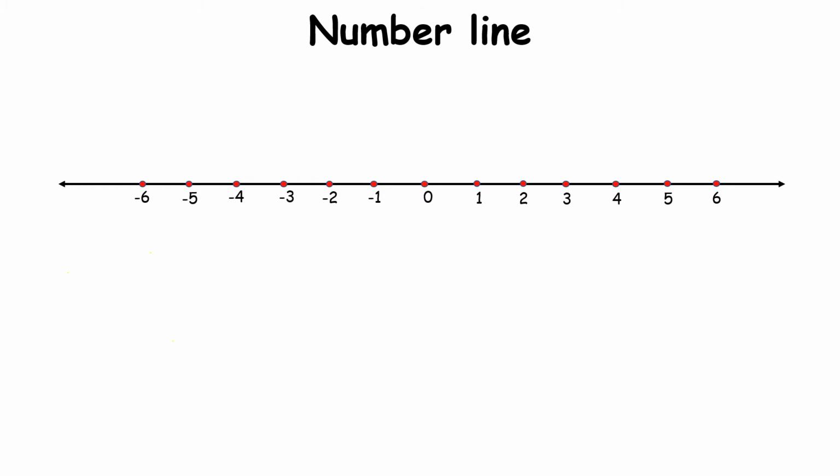Now we'll discuss number line. I personally like this topic because it covers all the types of numbers. First we'll understand what a number line is. A straight line having all types of numbers. It may be vertical, it may be horizontal, but for simplicity we use horizontal only. When we go from the rightmost side to the leftmost side, every number is less than the previous number.